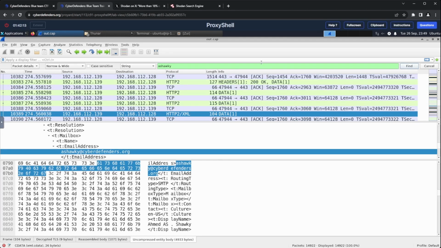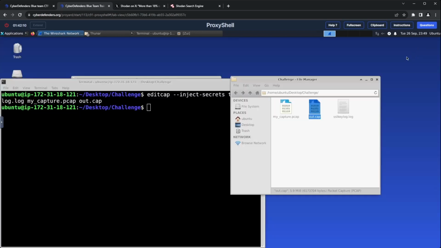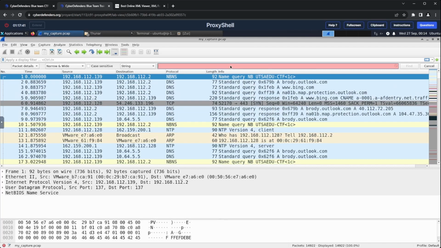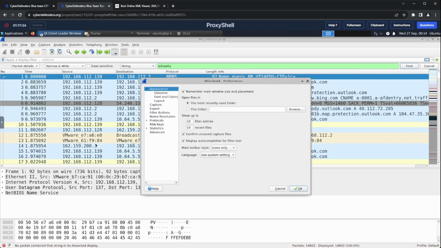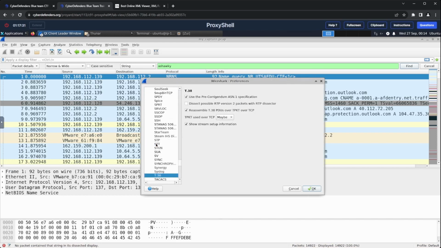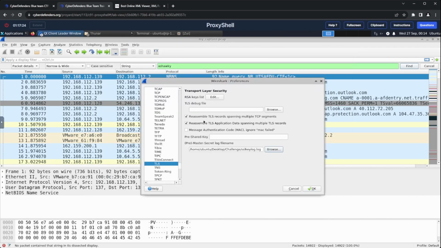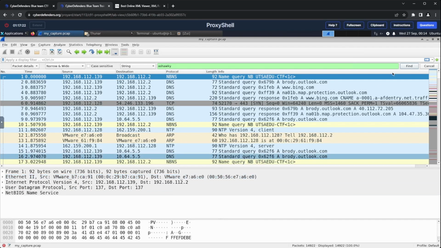It's also worth mentioning that you can perform the traffic decryption within Wireshark. So, to demonstrate that, I will delete the out.pcap file which we just made, and I will open the old pcap file that contains the encrypted TLS traffic, which, as we can see, doesn't show any results when we look for our string. So, we head to the Edit menu, then Preferences, and from the Protocols list, we look for TLS. Then we can see an option to select a secrets log file. So we just select our SSL key log file and press OK.